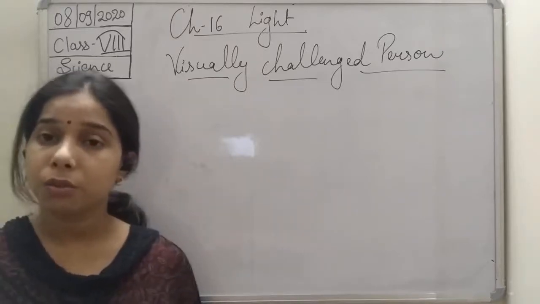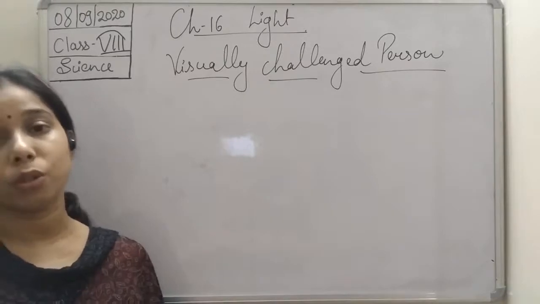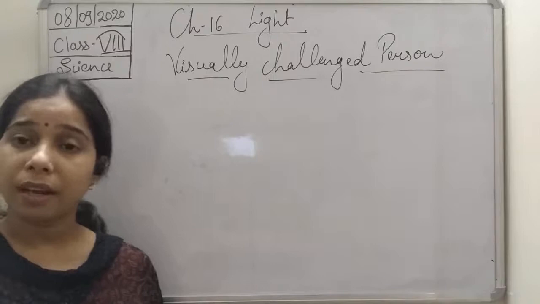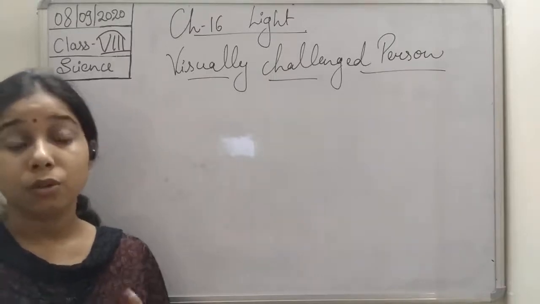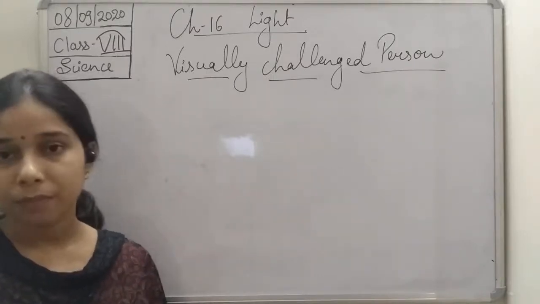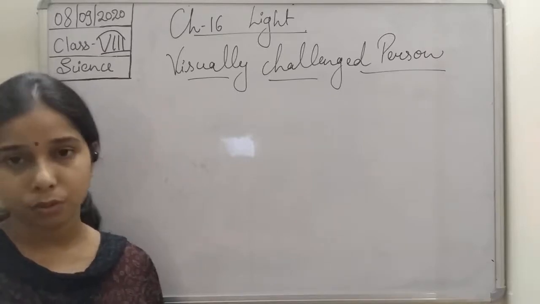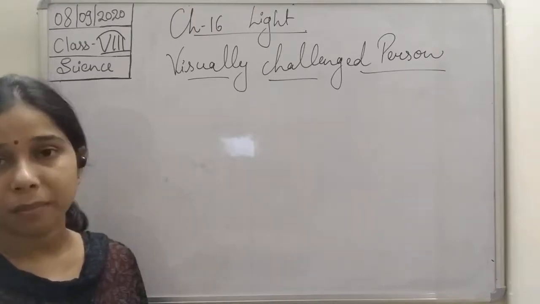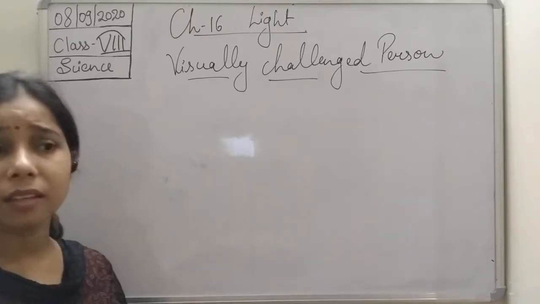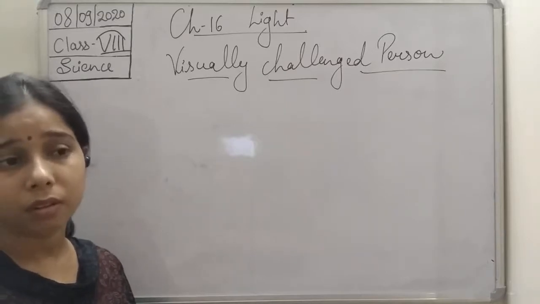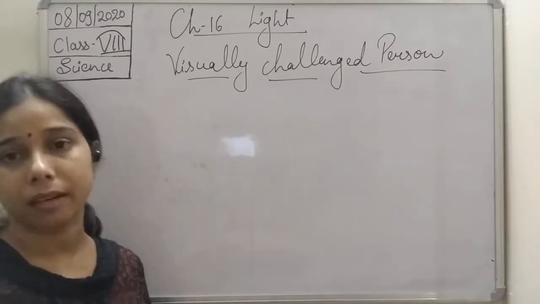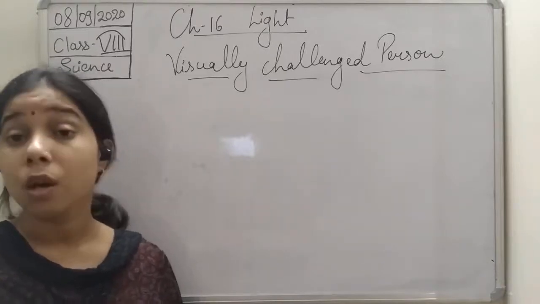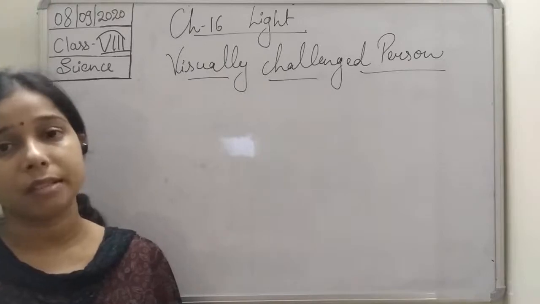Now, not only this students, if these defects can harm our eyes, we should take care of our eyes. How can you care for your eyes? You should wash your eyes frequently so that they do not become dirty. You should not look directly at sunlight or any bright light. Why is it so? Because it will harm your retina.